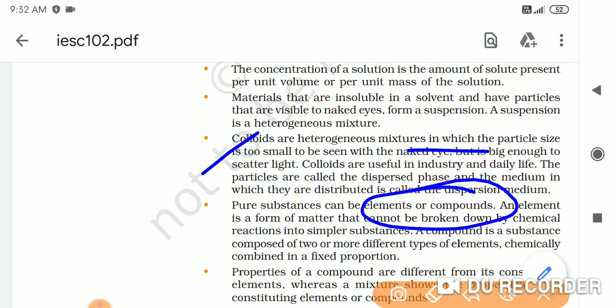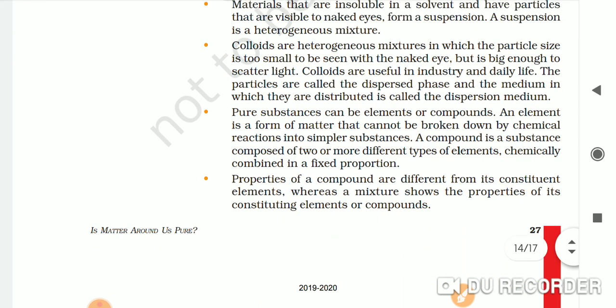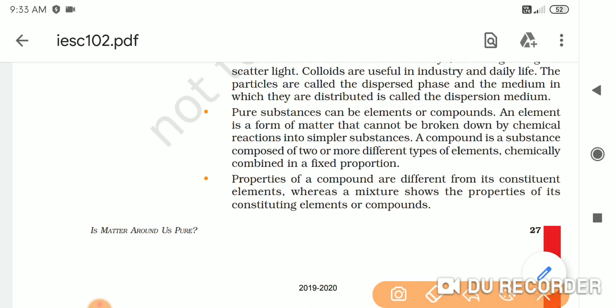An element is a pure form of matter and cannot be broken down into simpler forms. Okay, now see, on the other hand, compounds are substances which are composed of two or more types of elements, chemically combined in a fixed proportion. So compounds are chemically combined, a combination of different elements, but in a fixed proportion. Now these things we are going to study in detail in the next chapter. Okay, the third chapter that we are going to study, that's why I have taken these points to be remembered.